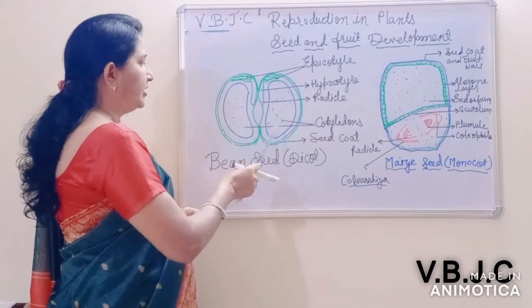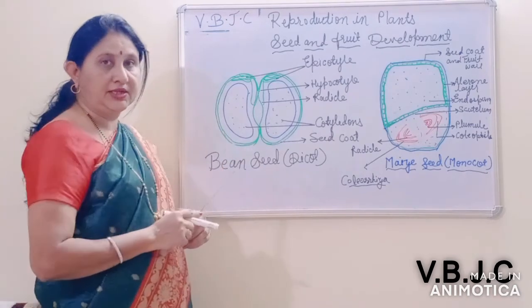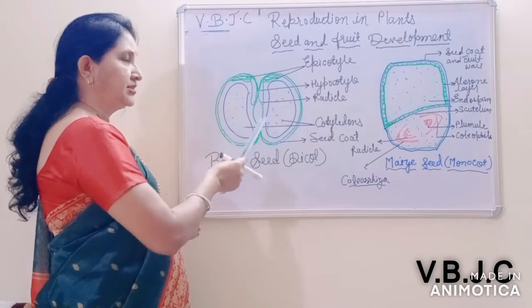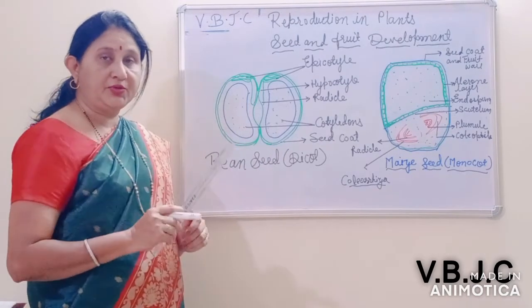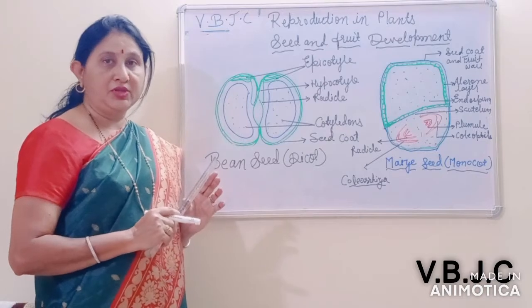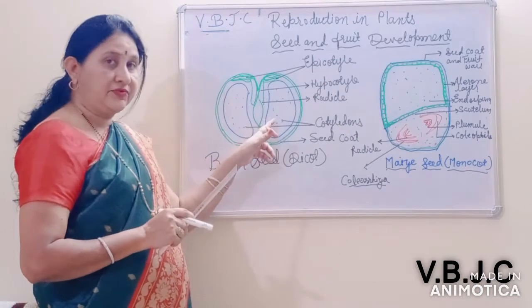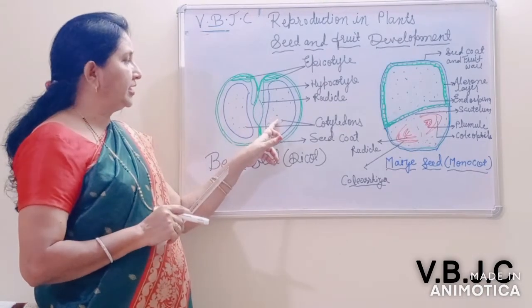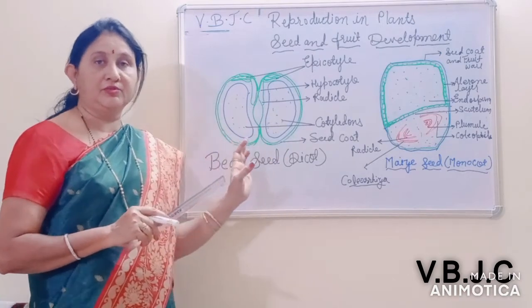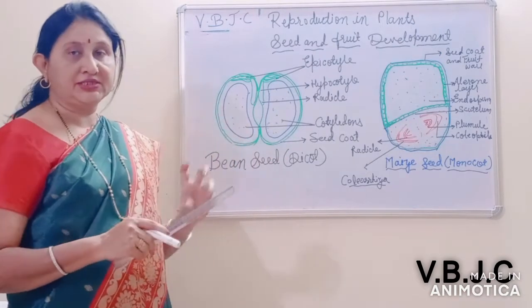The cotyledon contains the reservoir food material. But in this seed the endosperm is not present, because the endosperm is completely absorbed by the developing embryo. That is why the reserve food material is stored in the cotyledons, and the cotyledons become more fleshy, massive and thick.